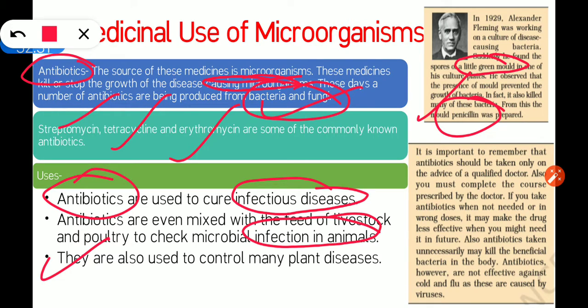For example, suppose now you have a fever, so you thought it was an infection and you took an antibiotic at home. You have taken the antibiotic without prescription, but it was not needed. If you take antibiotics this way in wrong doses, then in future, when you are in need of that antibiotic, that antibiotic drug will no longer affect your body. It will not work. So antibiotics cannot be taken without prescription, because they will be less effective when you need them in future.